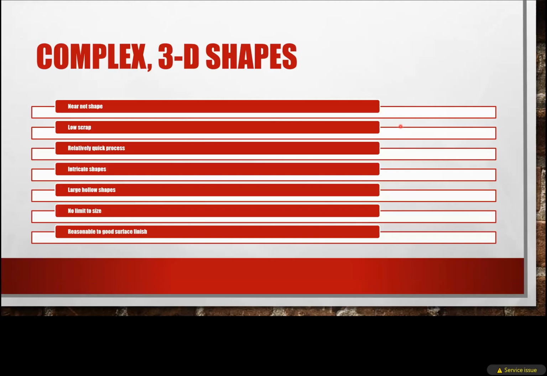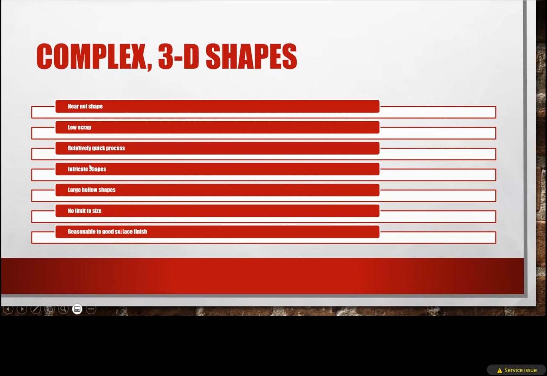So see, castings are used for complex and 3D shapes. Castings are generally used for the production of complex shapes. Complex shapes means near net shape and low scrap. In casting, the scrap is generally minimized. It is a relatively quick process, with intricate shapes, large hollow shapes, no limit to size, and reasonable to good surface finish.